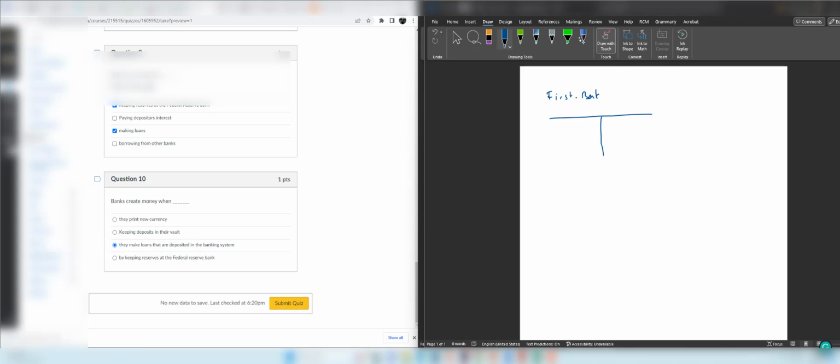And you're not going to keep $10 million in cash at home, so you deposit that money into Second Bank. When you deposit this money into Second Bank, the deposit account is going to increase by 10 million. But this 10 million is going to increase the assets as well. Reserves are going to increase, let's say by 1 million. And 9 million, the bank is going to use to lend money to the public. Why? Because they can make money out of that by charging interest on the borrowers.